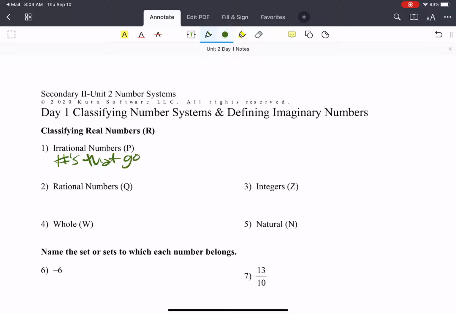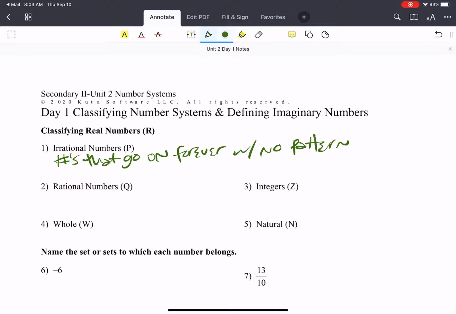that go on forever with no pattern. Like pi. Okay. The P right next to it, that's the shorthand we use for irrational numbers. So you can either write out the irrational or write P, and it means the same thing, okay?